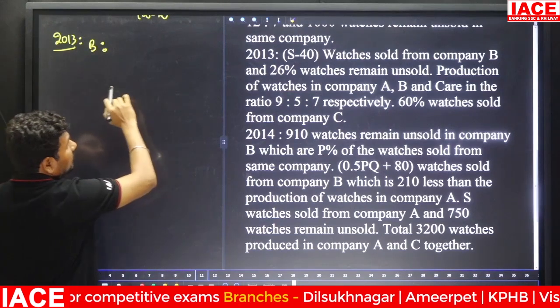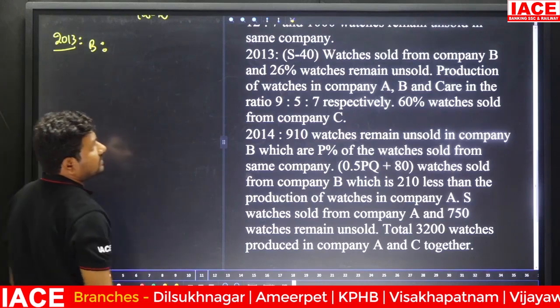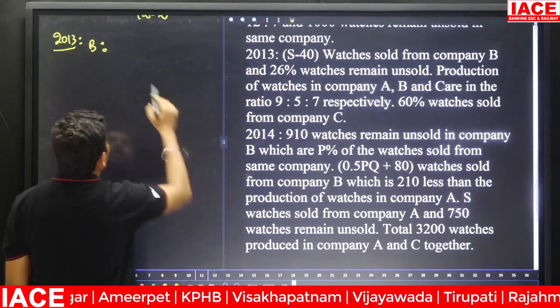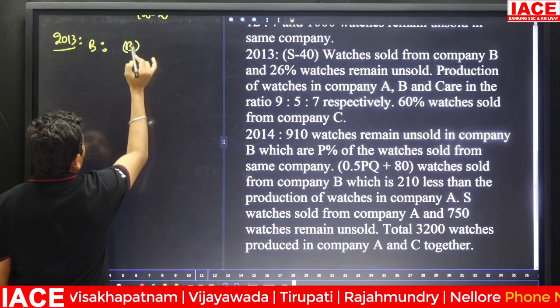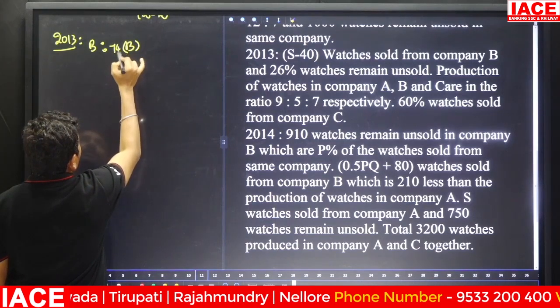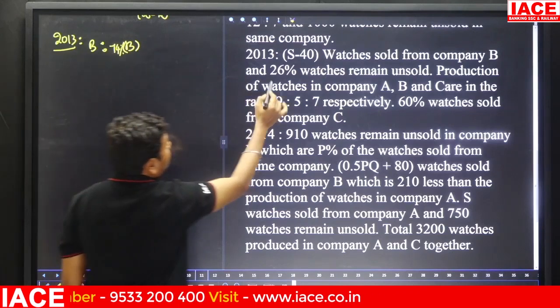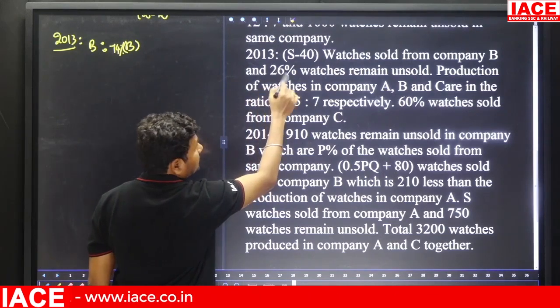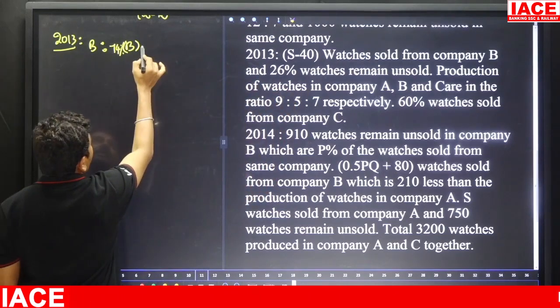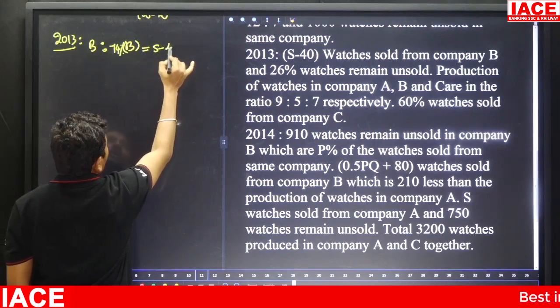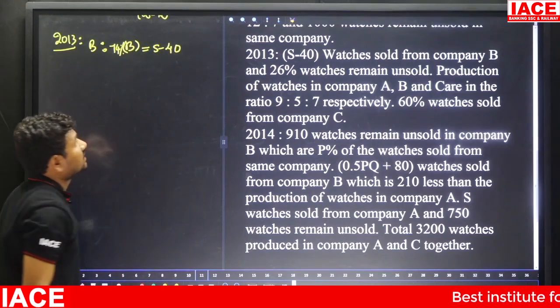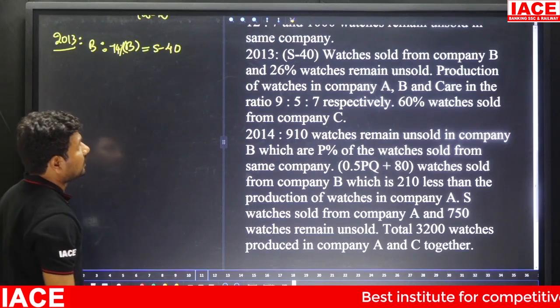Sold value is S minus 40 and 26% watches remain unsold. Here B is 74% sold, and 26% is unsold. So 74% of B is equal to S minus 40.